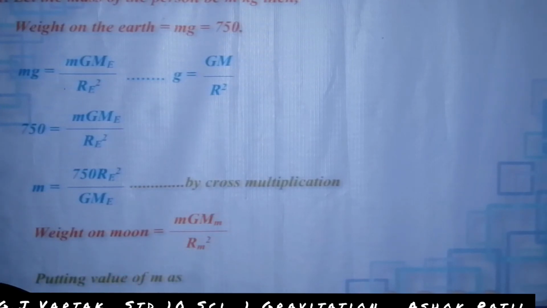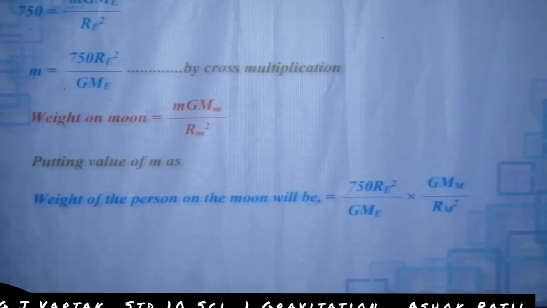Weight of the person on the moon, putting the value of m as 750 Re square upon G into Me, will be 750 Re square upon G Me into G Mm upon Rm square.